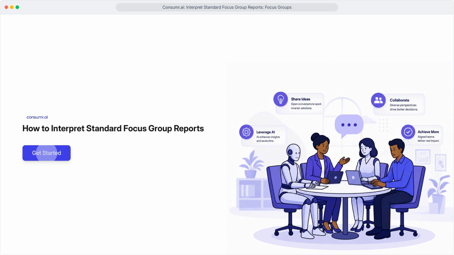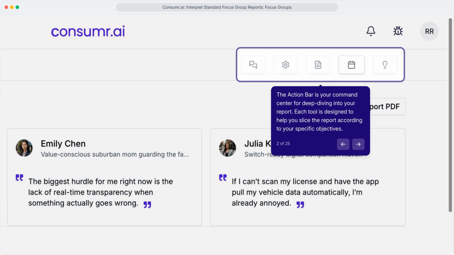Welcome to consumr.ai. Let's learn how to read a standard focus group report, where raw consumer conversation becomes strategic insight through empathy mapping, sentiment analysis, and journey mapping. The action bar is your command center. Each tool helps you slice the report according to what you're trying to learn: consumer needs, sentiment shifts, pain points, or competitive threats.